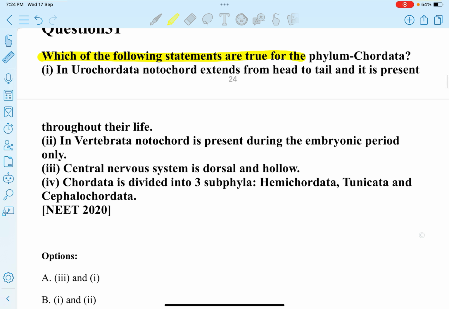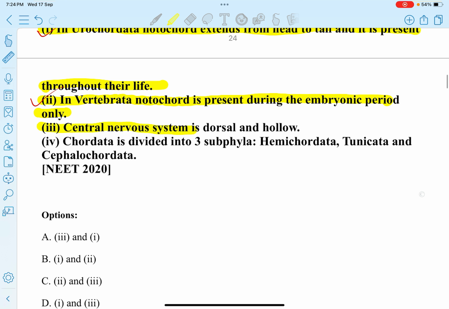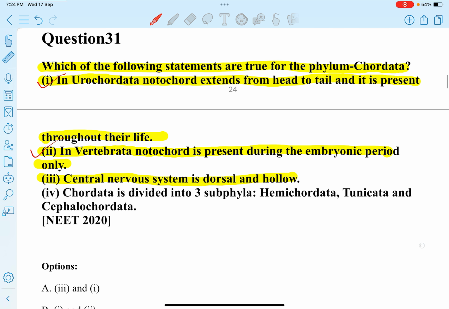Which of the following statements are true for the phylum Chordata? First statement: in Urochordata, notochord extends from head to tail and is present throughout their life. This statement is incorrect. Next statement: in Vertebrata, notochord is present during the embryonic period only. This statement is correct. Next statement: central nervous system is dorsal and hollow. This statement about Chordata is correct.